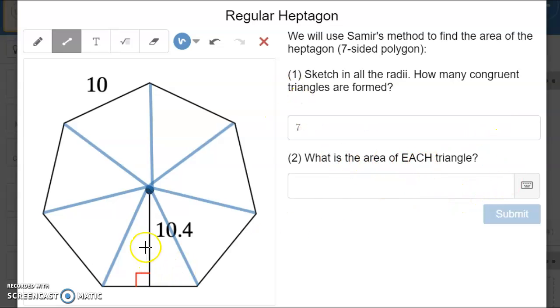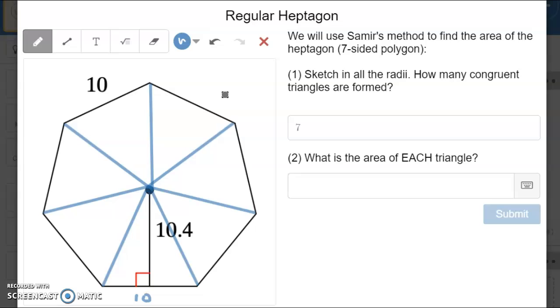What is the area of each triangle? We're given this apothem length is 10.4, and the side length is 10. That means the base of the triangle is also 10.